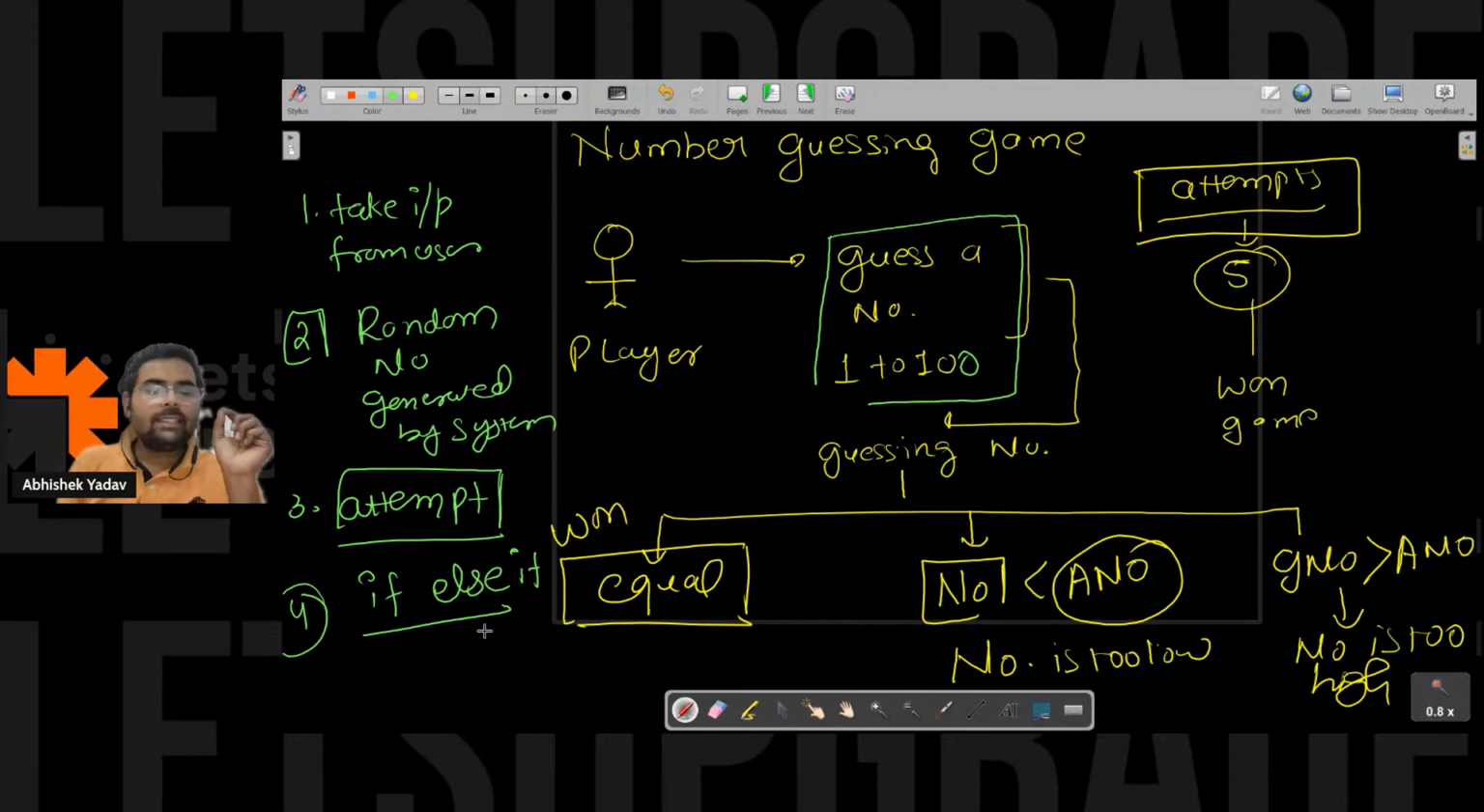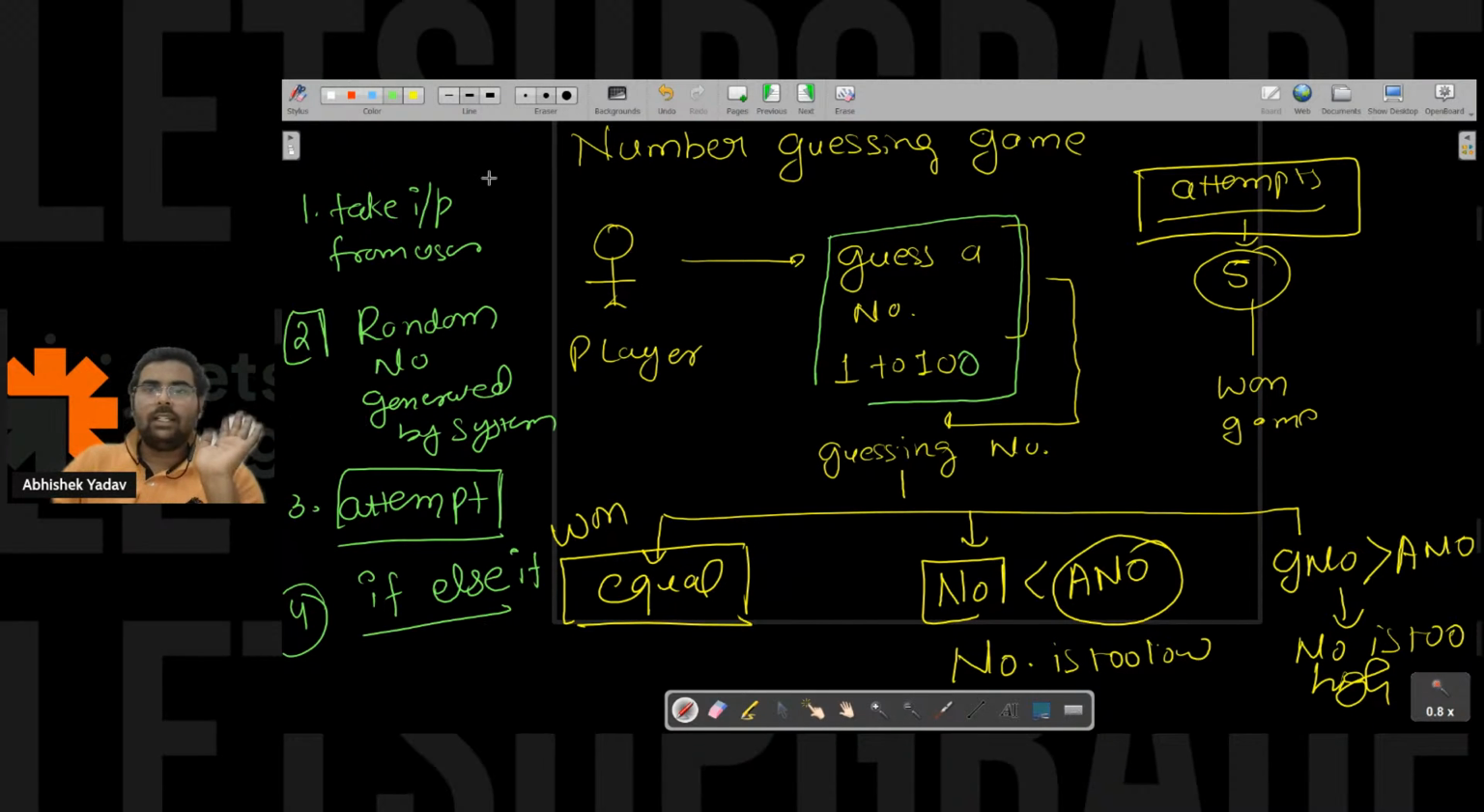Because case is handling a particular value, right? So if you have to guess a number, you have to make 100 cases. When you have a range and your condition is revolving around a range, then you have to go with if else if. You have to use if else if here, right?